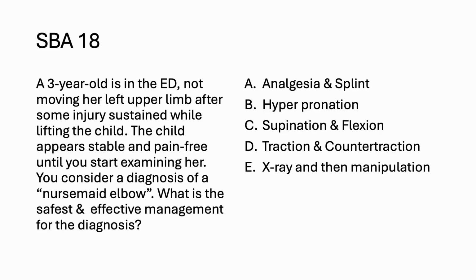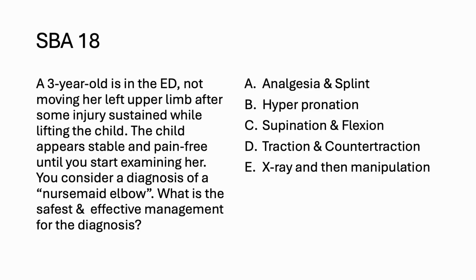A 3-year-old is in the emergency, not moving her left upper limb after some injury sustained while lifting the child. The child appears stable and pain-free until you start examining her. You consider a diagnosis of nursemaid elbow. What is the safest and most effective management for the diagnosis? Analgesia and splint, hyperpronation, supination and flexion, traction, counter-traction, X-ray, and then manipulation. So take a pause and make your answer choice.